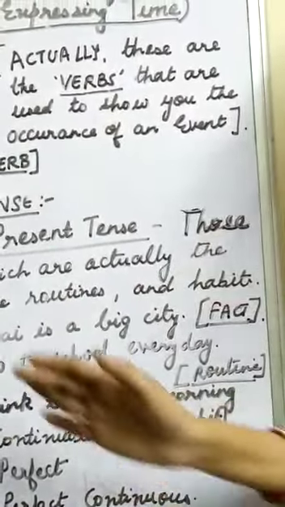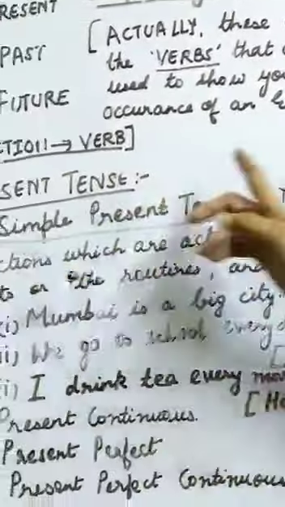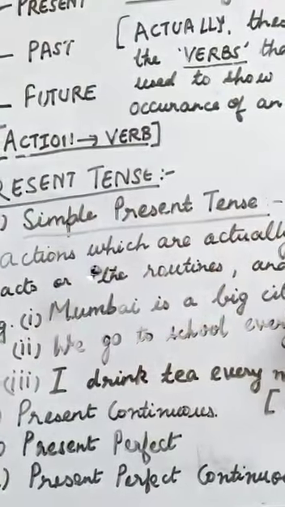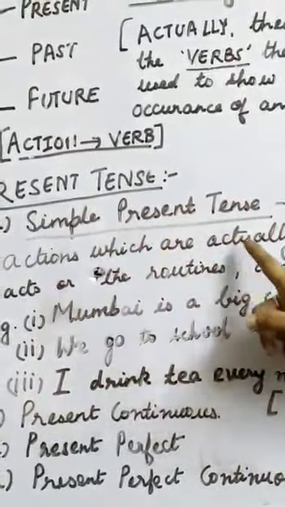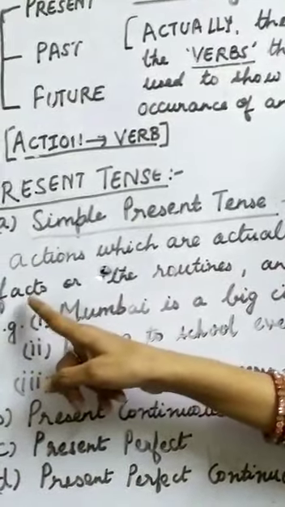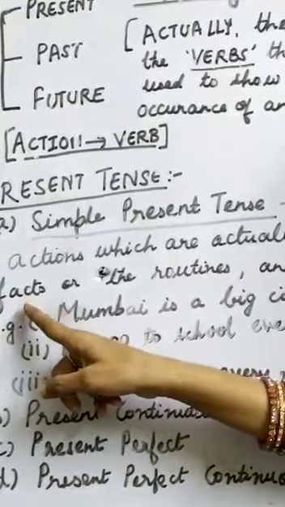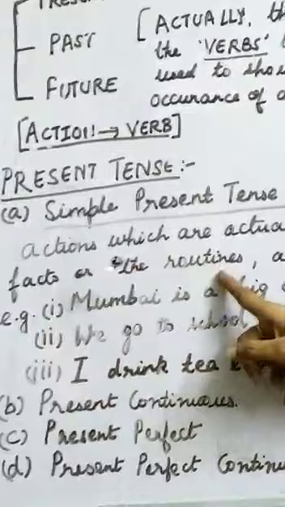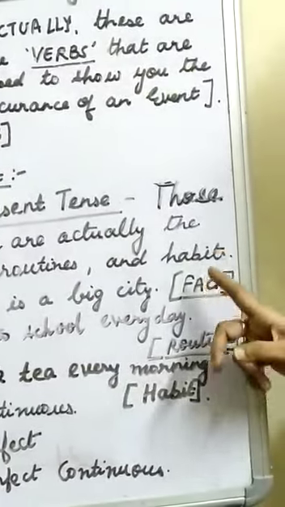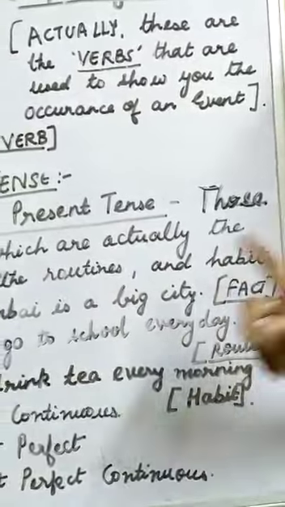So let us go through these examples. Once again, to repeat it, simple present tense: those actions which are actually the facts. I hope you have understood the facts, the universal truths. Or the routines, the routine work. And habits, the daily habits which we have.